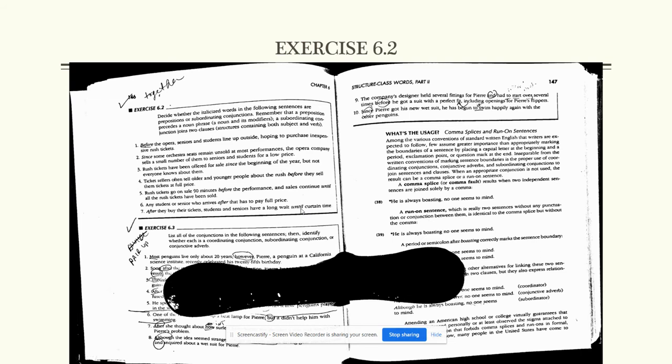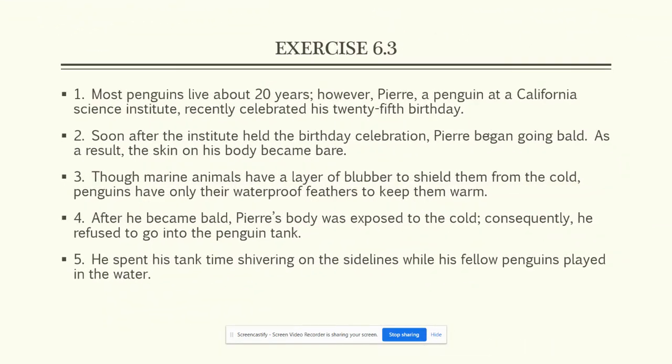And let's see, I think we'll come back around to this assignment, 6.3. I think it's part of your homework. But then again, it's the supplementary video where we're going to talk about splices and run-ons. So I'm going to move on. Oh, good. And here it is. I like this little exercise, 6.3, because it talks about Pierre the penguin. So our goal in 6.3 is to identify the conjunctions, all the different kinds of conjunctions. So I'm doing 1 through 5 with you, and then you will do the remaining ones at home. Well, you are at home. You'll do them for homework.